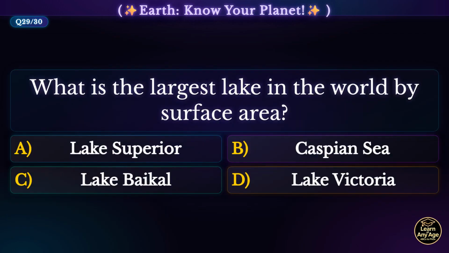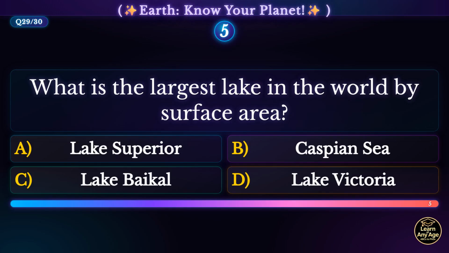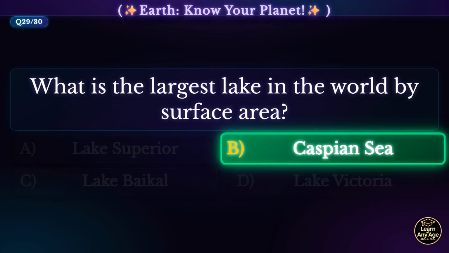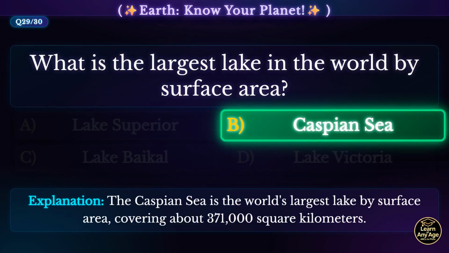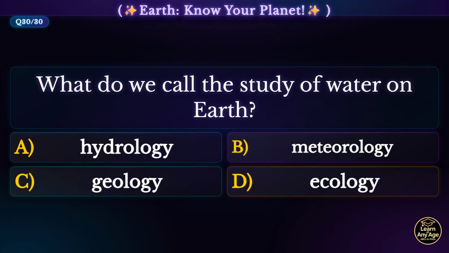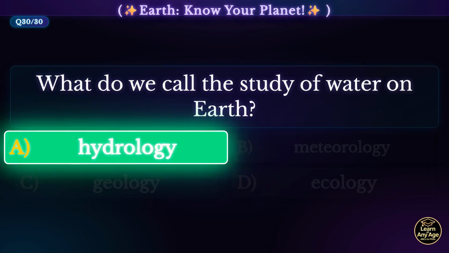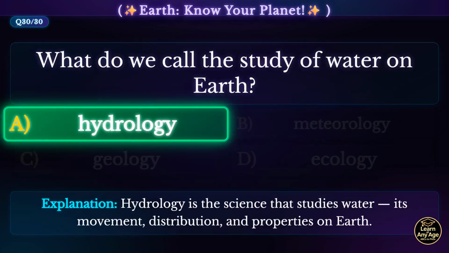What is the largest lake in the world by surface area? Caspian Sea. The Caspian Sea is the world's largest lake by surface area, covering about 371,000 square kilometers. What do we call the study of water on Earth? Hydrology. Hydrology is the science that studies water, its movement, distribution, and properties on Earth.